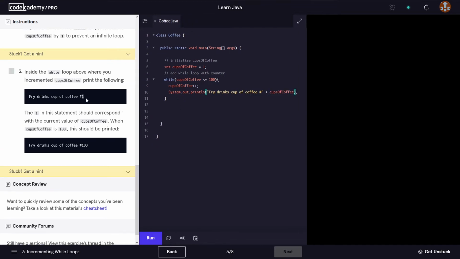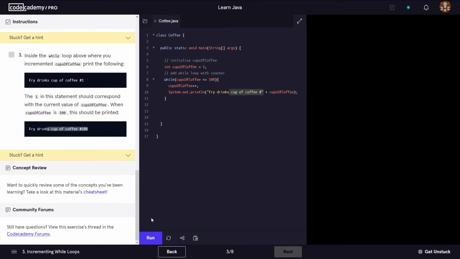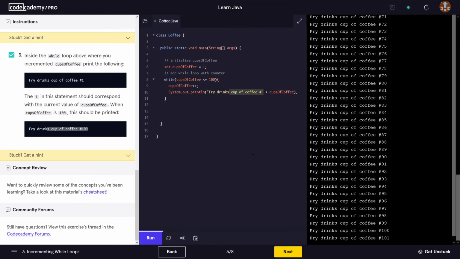So this digit here is going to come from the value of cups of coffee, the current value of cups of coffee. The 1 in this statement should correspond with the current value of cups of coffee. When cups of coffee is 100, this should be printed, of course, cups of coffee 100. Okay, so this one. Let's run this.